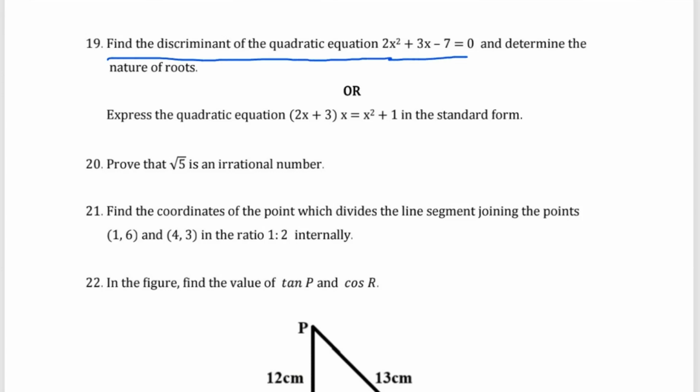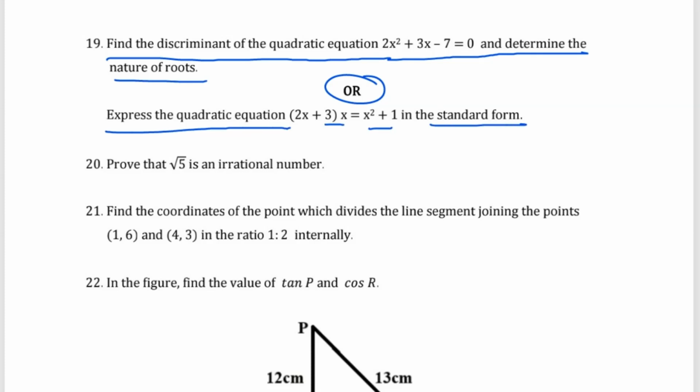2x square plus 3x minus 7 is 0 and determine the nature of the roots. Or you can write, express the quadratic equation 2x plus 3 into x equals x square plus 1 in the standard form. Then question number 20, prove that root 5 is an irrational number.